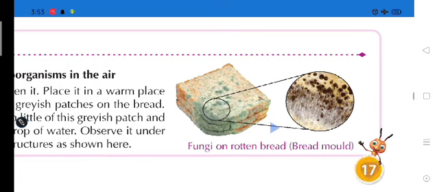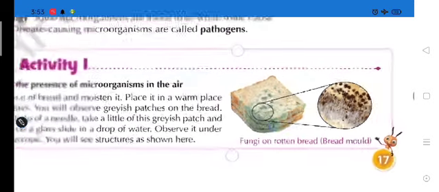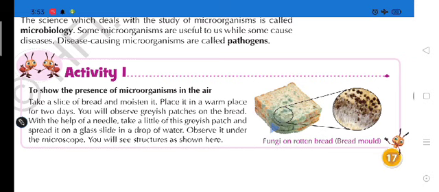So students, in this activity, what we have understood is that the growth of microorganisms can take place on a surface when moisture, warmth, and food are present.